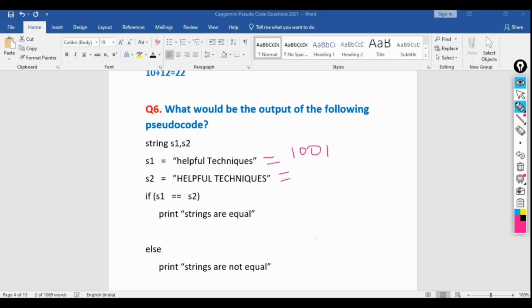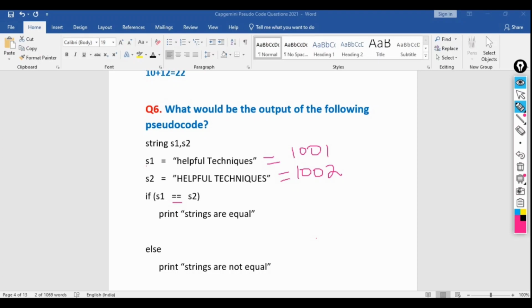Let me tell you, the reference for s2 will be different, because strings are case sensitive. We have written these helpful techniques in uppercase, which means both values are not the same. So suppose it takes 1002. This is the reference for s1, and this is the reference for s2. If s1 equal to s2, the equal to operator simply checks the reference, or the allocation, for s1 and s2.